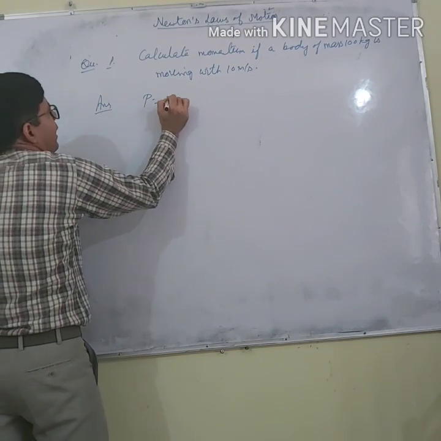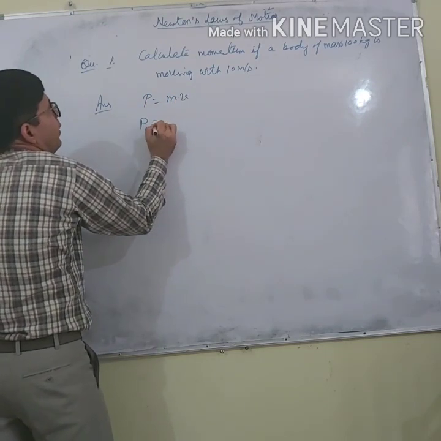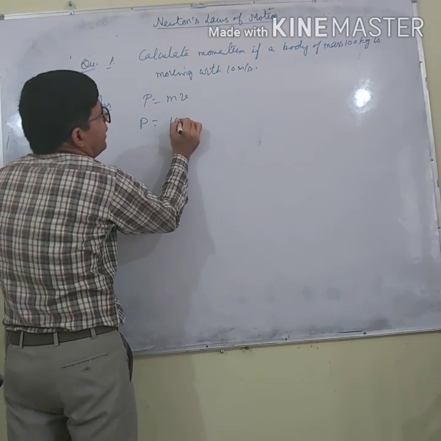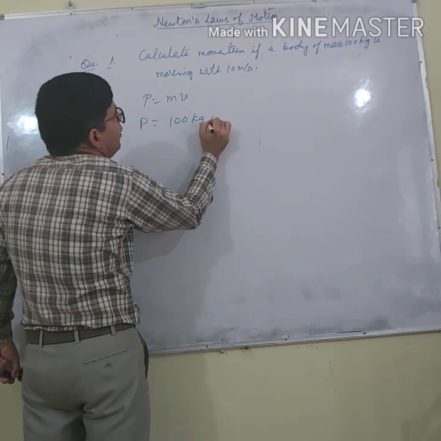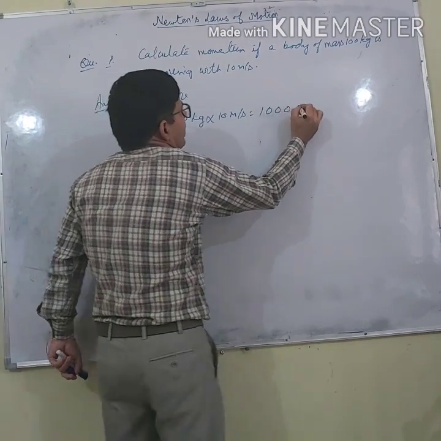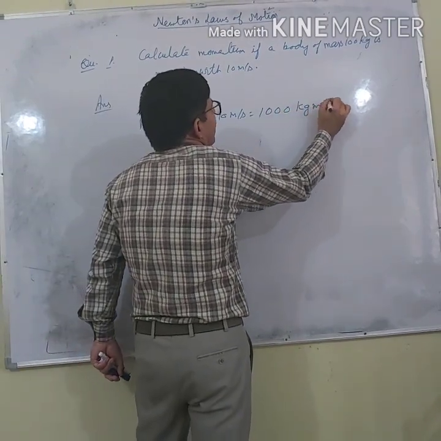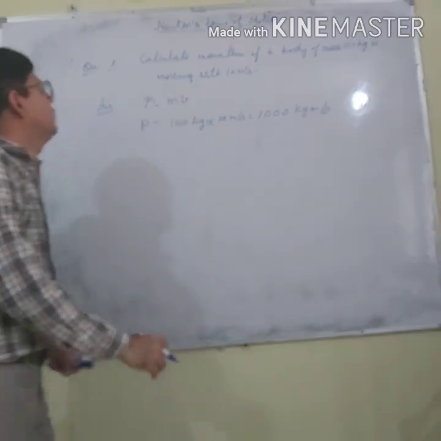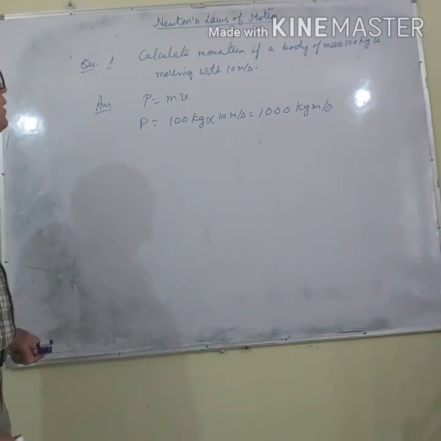What is momentum? mv. So the mass is 100 kilogram. What is its velocity? 10 meter per second. The answer is 1000 kilogram meter per second. So its momentum is 1000 kilogram meter per second.